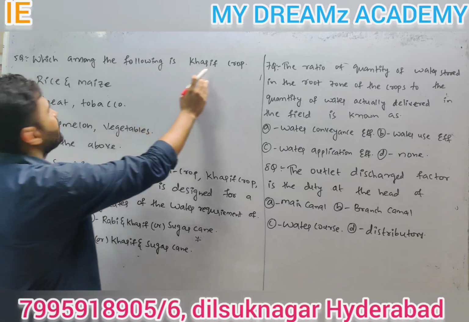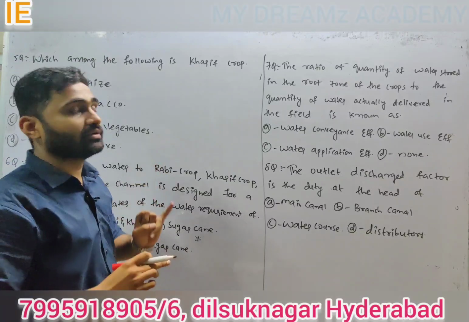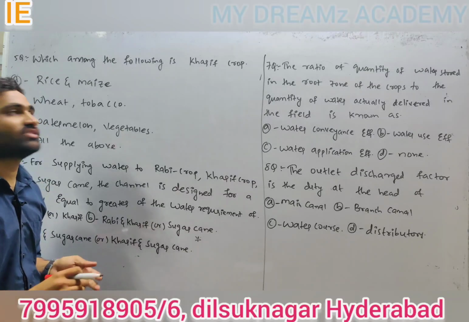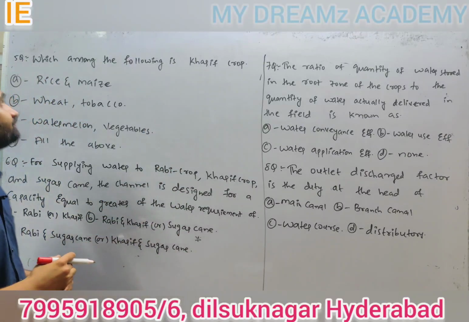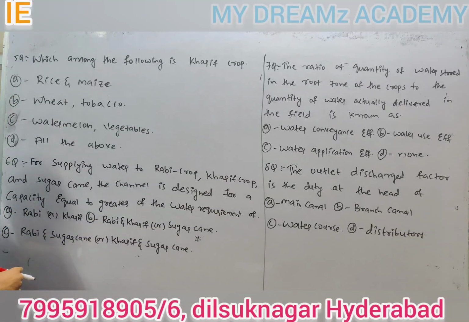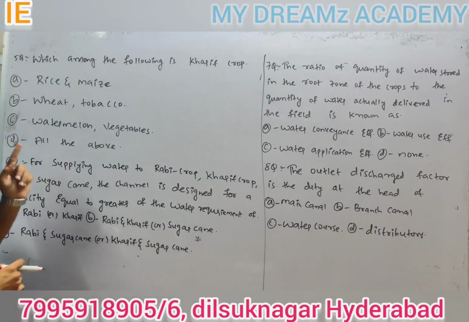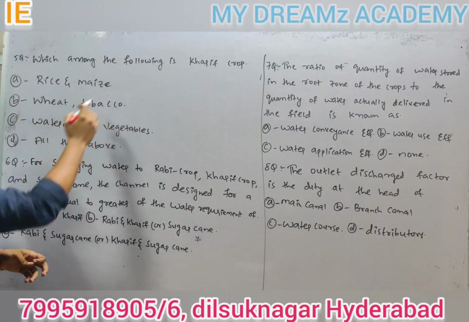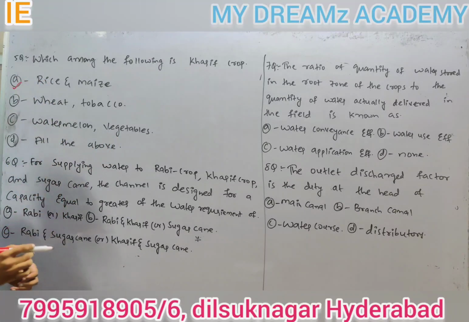Coming to the fifth question. Which among the following is a kharif crop? Very important: kharif crops and rabi crops. There are two main crop seasons in India, kharif season and rabi season. Definitely one question you will get from kharif and rabi crops. Options: A, rice and maize; B, wheat and tobacco; C, watermelon and vegetables; D, all the above. The answer is rice and maize.